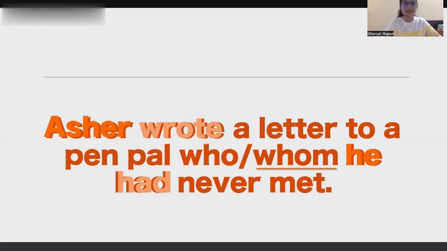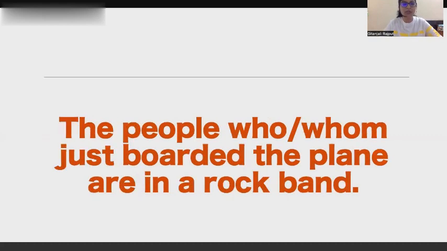Now, let us take another example and see how it goes. The people whom just boarded the plane are in a rock band. Now, again, we know who and whom act like conjunction. Therefore, definitely we are talking about two separate clauses with their own individual main verbs.